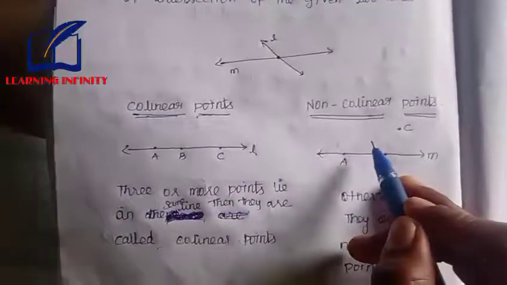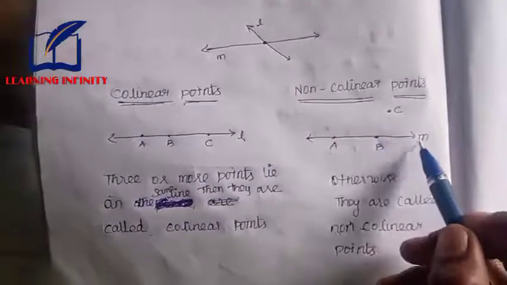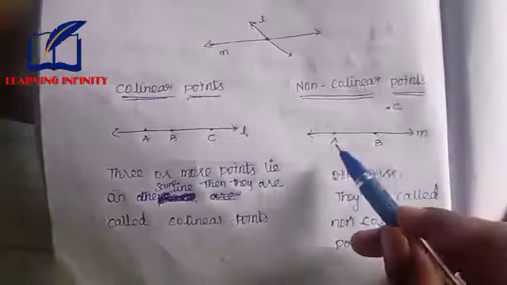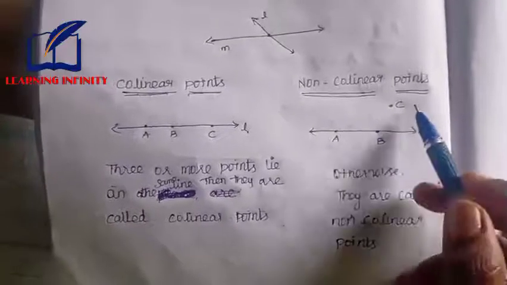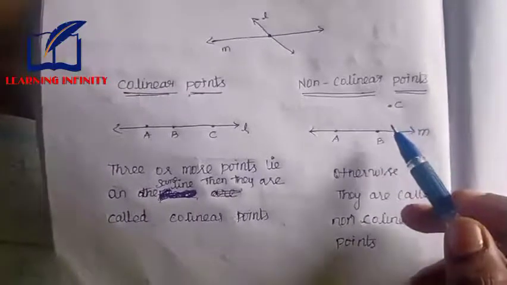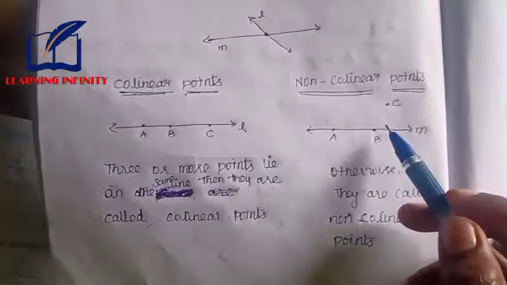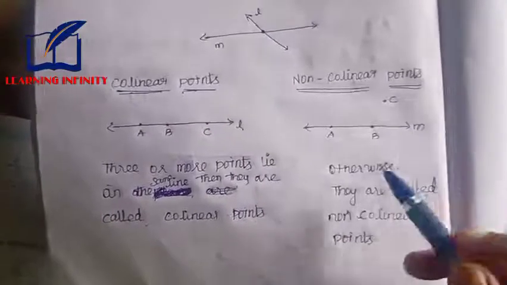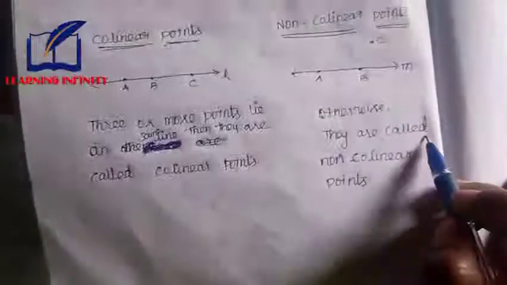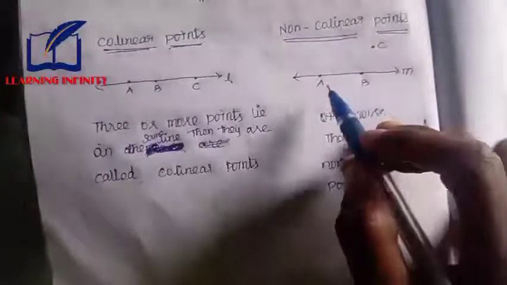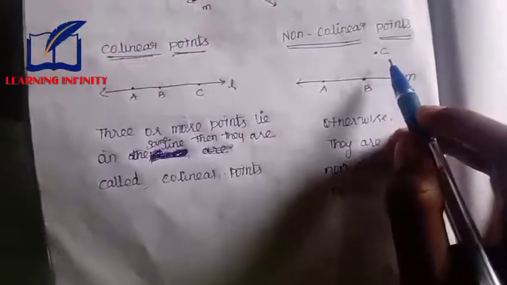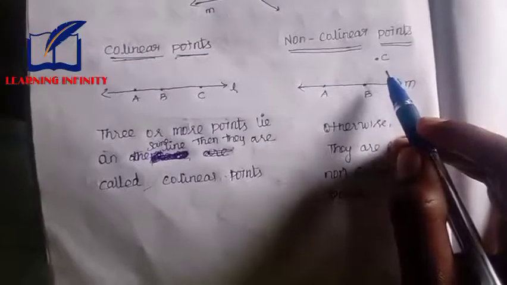Next we see non-collinear points. See, this is the line M and here there are 3 points A, B, C, but the 3 points do not lie on the same line M. So then they are called non-collinear points. So A, B and C are called non-collinear points.